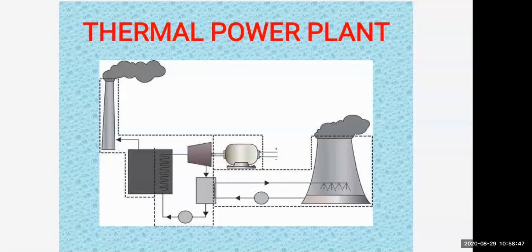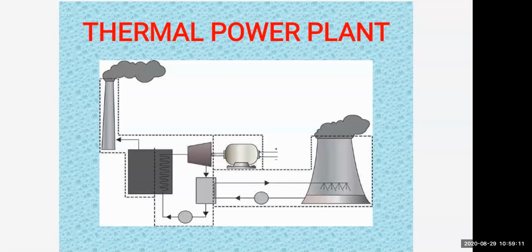Then it will be attached to a steam turbine, finally to the generator, and then what is produced? Electrical energy. Now in the diagram you can see the schematics of a thermal power plant. It shows a stack from where the steam is evolved, and there is combustion of gases taking place to the stack. Fuel and air are filled in the boiler.